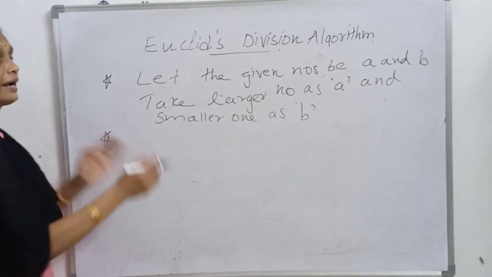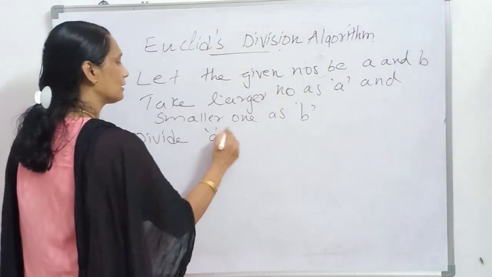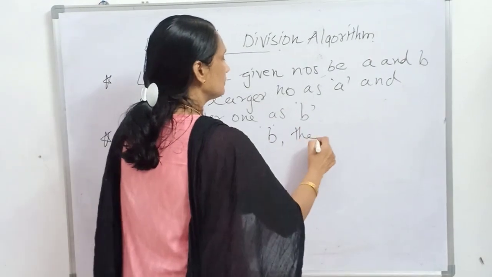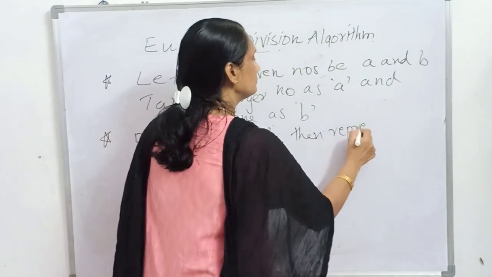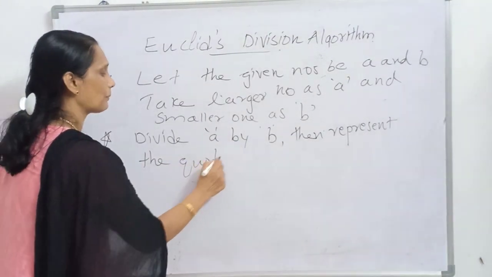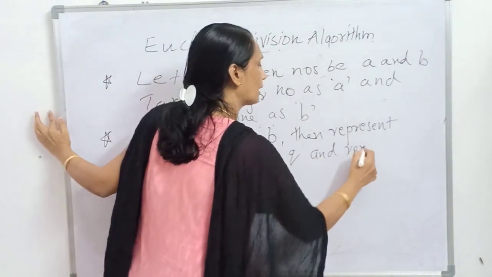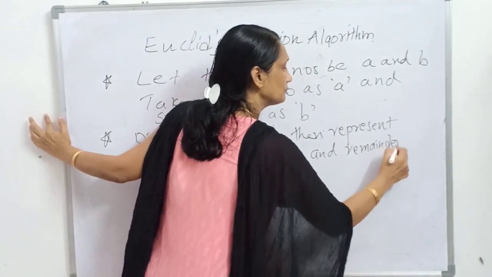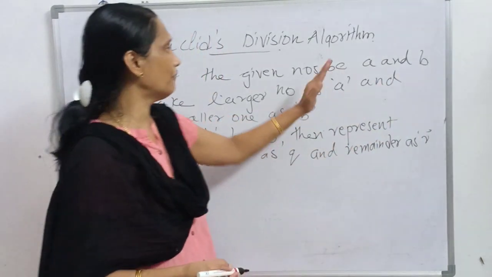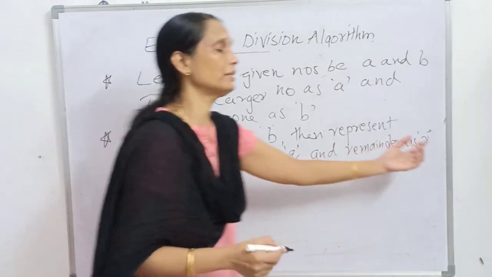You have to divide A by B. Represent the quotient as Q and the remainder as R. So, we took two numbers A and B, A is the bigger number, and we divided A by B. We get the quotient as Q and the remainder as R.